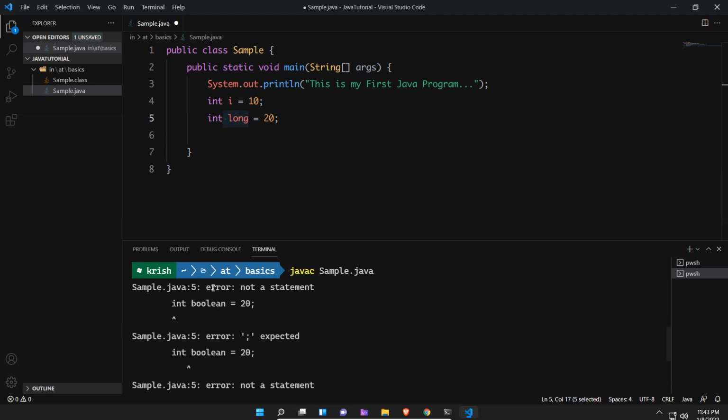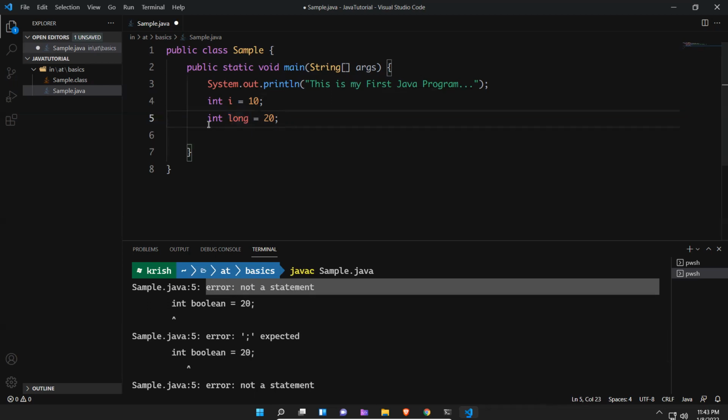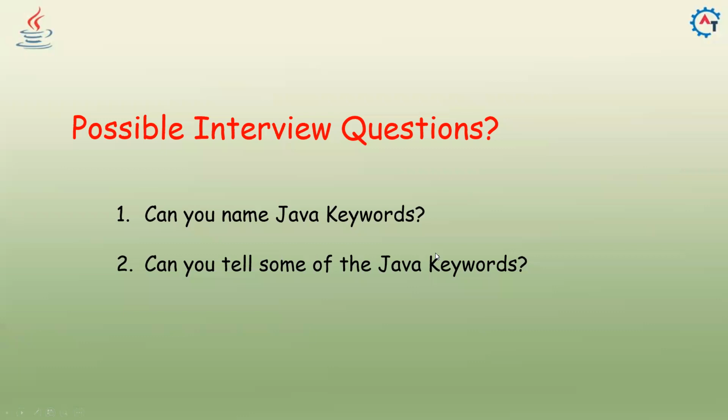Not an error, not a statement, that you will not understand. It will also tell you, but you will ignore it. You will not feel, okay, what is this? You'll just think, I put long, I need to change it. To avoid those things, I'm using a text editor to write our code. Only then will we come to know what kind of mistakes we make and what kind of errors we get when we make them. So you should not use reserved keywords for your purpose. That's all in this video. Thank you.